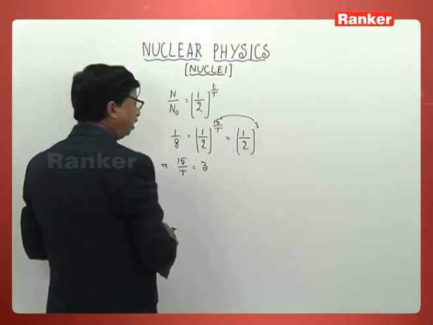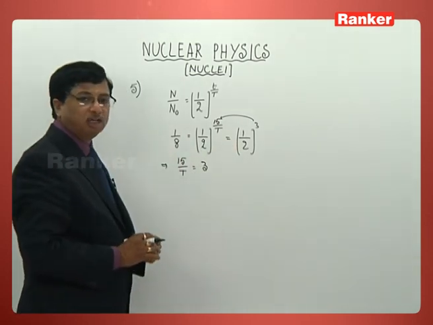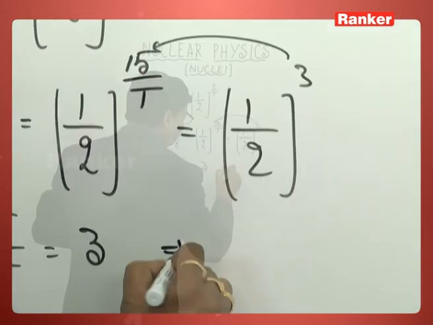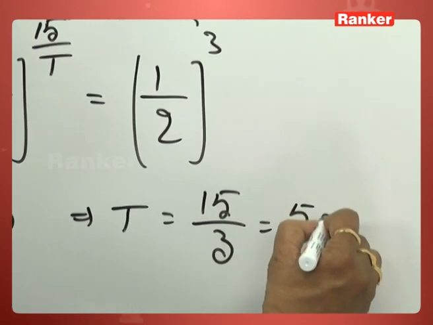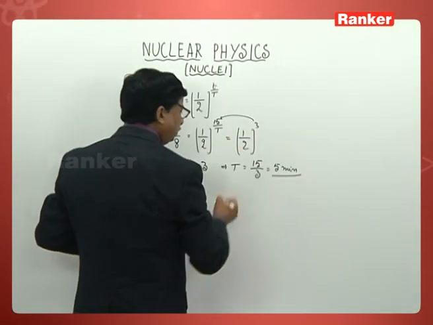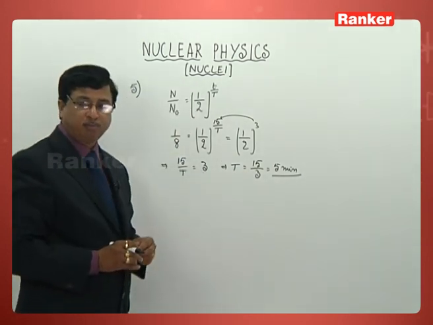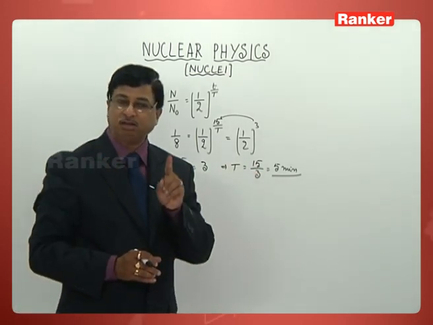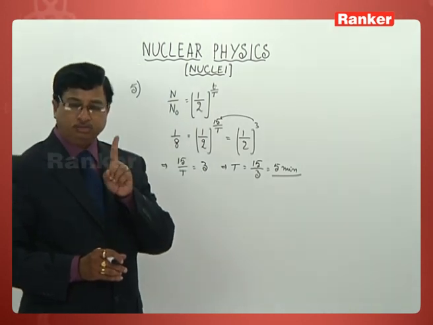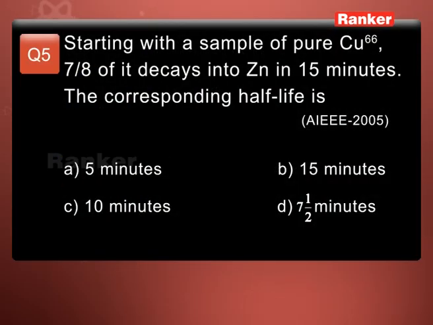This 3 and this 15 by T, being powers of the same quantity, you can directly equate them. Then what is left over here? T now becomes 15 by 3, which is 5 minutes. This T itself is called the half-life period or half-life time. If you take T as 5 minutes, look at the options as I have already read earlier. The first option is given as 5 minutes, so the correct answer for this problem is A.